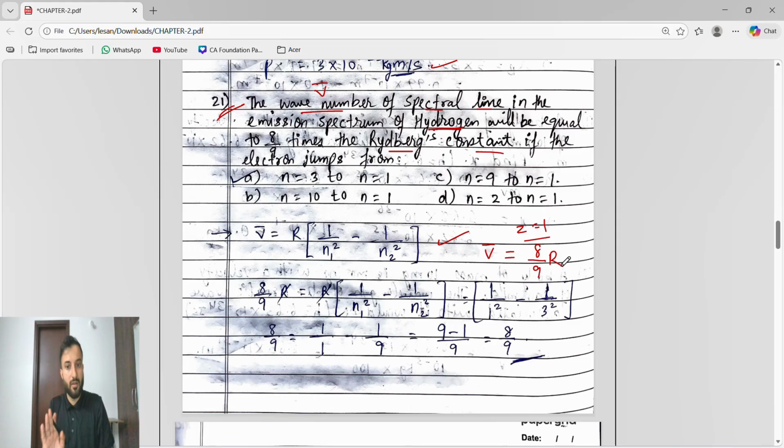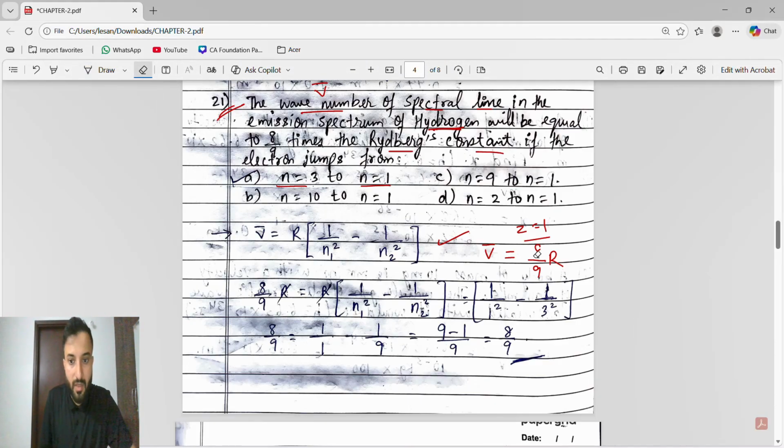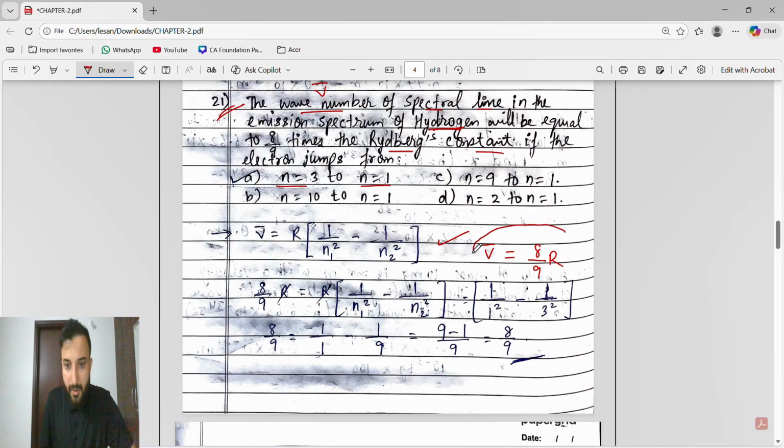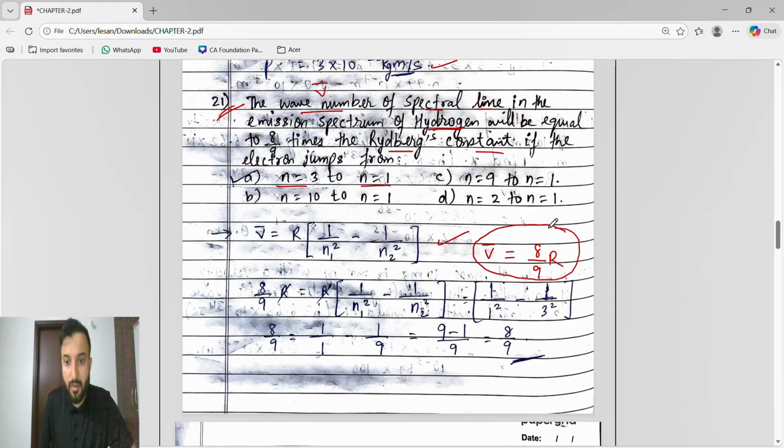This is given. If the electron jumps from, we have to find the value of n1, n2. Very simple thing: the wave number equals 8 by 9 into Rydberg's constant. This they had given in the question.